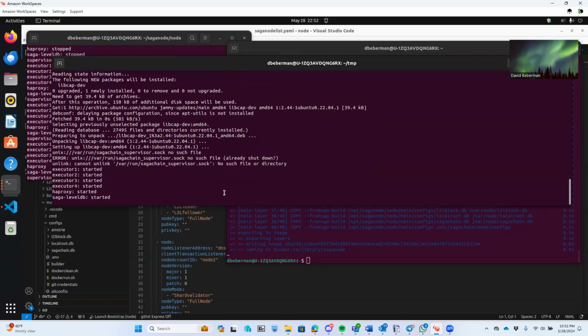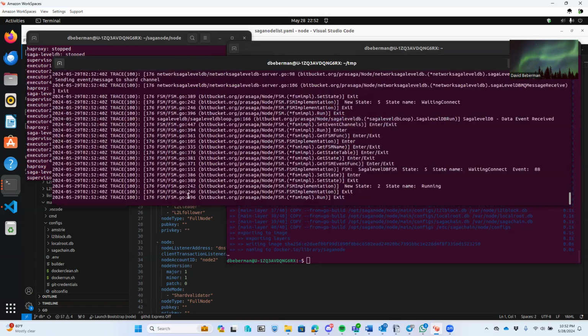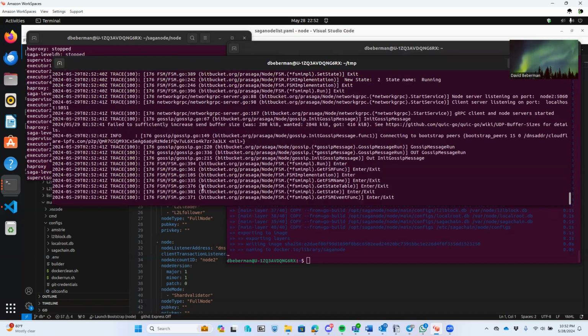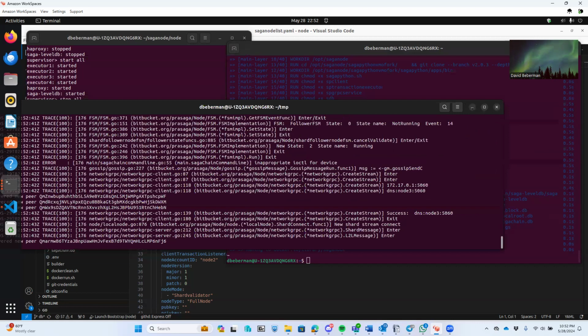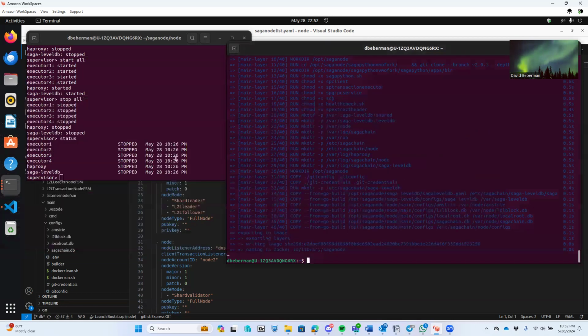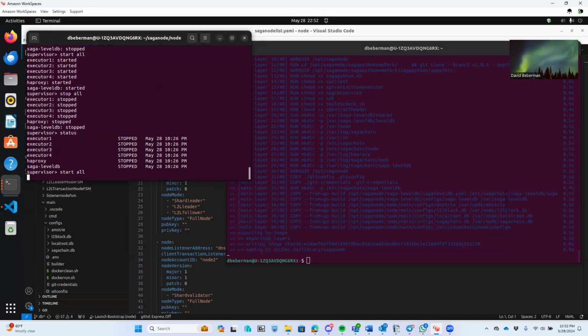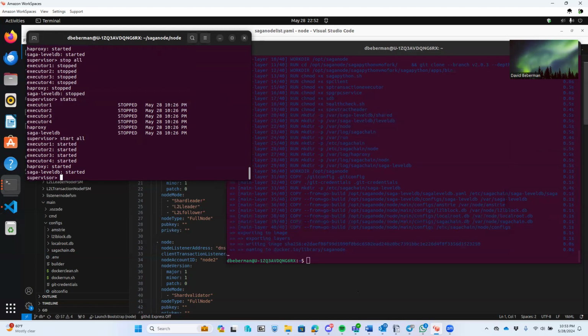So it's creating all the Saga Python load balancers, and here it's running and the node's up. I'm going to put that away for a second, and then I'm actually going to do this. I'm just doing the same thing manually, starting the same processes because I'm now on a local machine, and so that's the node you're debugging.